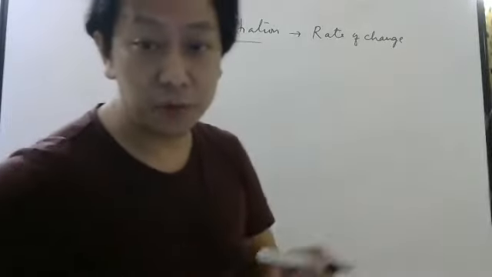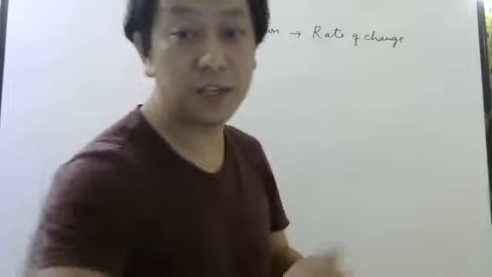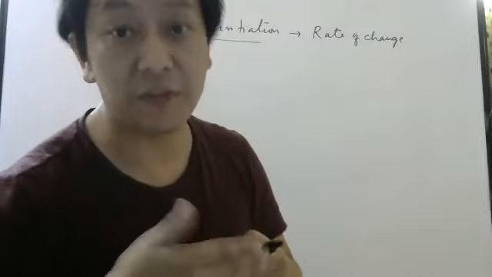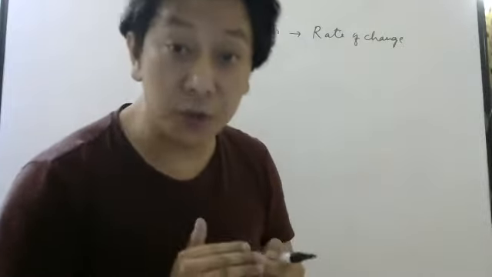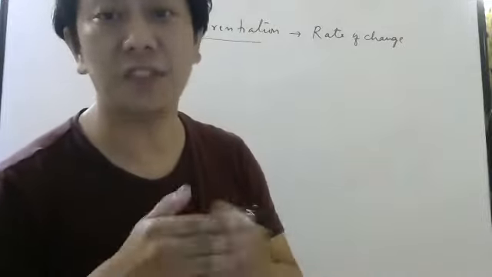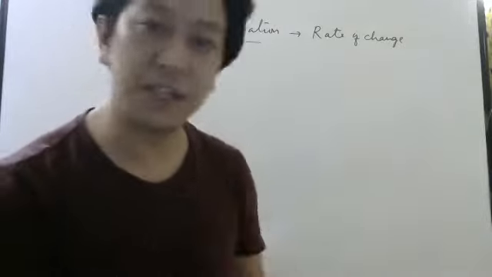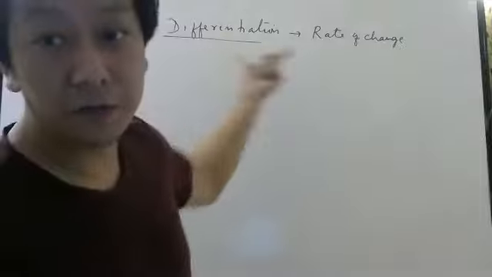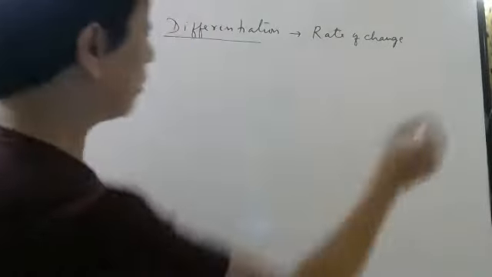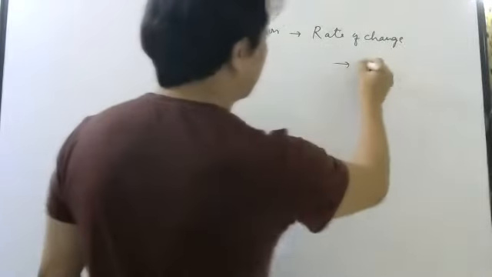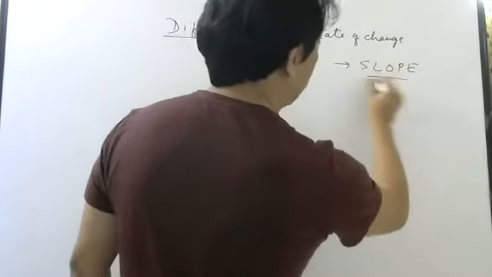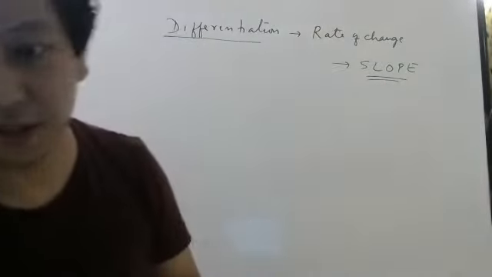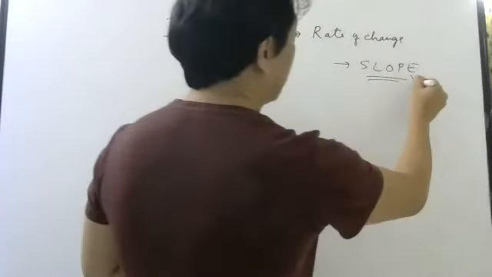If I'm running, my position will change with time. Depending on how fast I run, sometimes my position will change faster, sometimes slower, and sometimes at a constant rate, like 5 meters per second, 5 meters per second, 5 meters per second. In those cases, we need differentiation to find the rate of change. Graphically, it represents slope. Please keep these two things in mind whenever I talk about differentiation, graphs and diagrams.